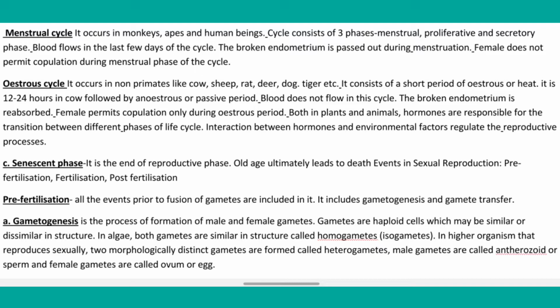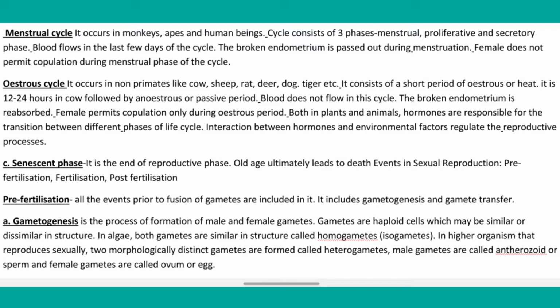Events in sexual reproduction. Here the three main things are pre-fertilization, fertilization, and the last one, post-fertilization. We must know all these things. So pre-fertilization, what is this? All the events prior to fusion of gametes are included in it. It includes gametogenesis and gamete transfer. What is gametogenesis? It is the process of formation of male and female gametes.